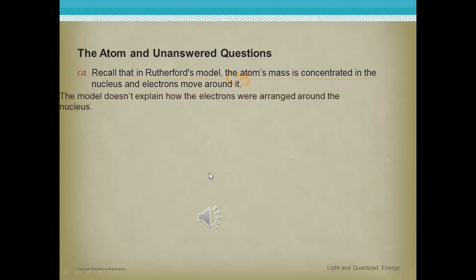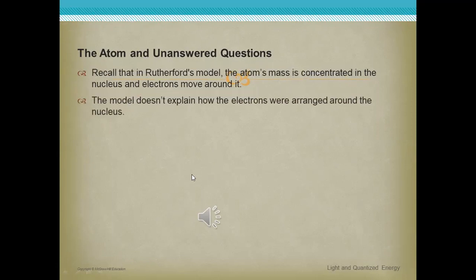After that, the model doesn't explain how the electrons were arranged around the nucleus. He said before that around the nucleus there would be electrons, but he doesn't explain how the electrons are arranged around the nucleus.